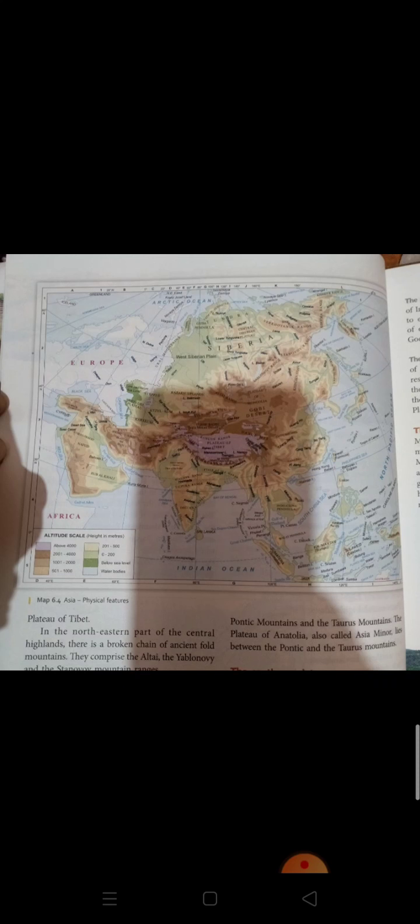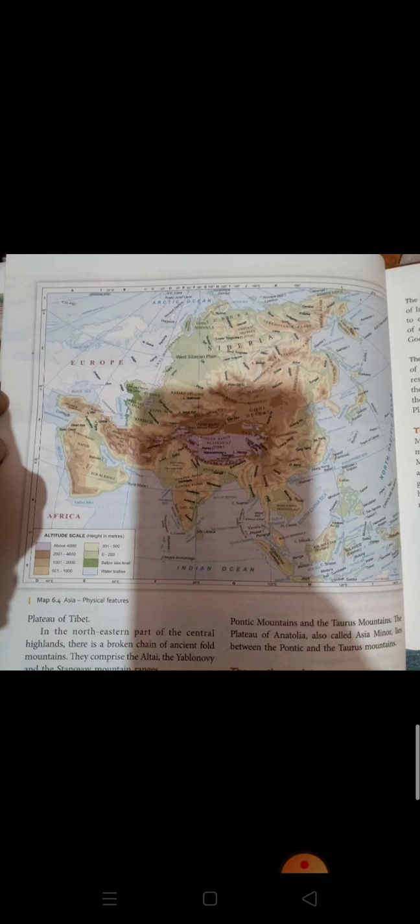Now we can see the political divisions of the Asian continent. There are 50 independent countries in the Asian continent. Southeast Asia, South Asia, East Asia, West Asia, and Central Asia. That is the division of the Asian continent.